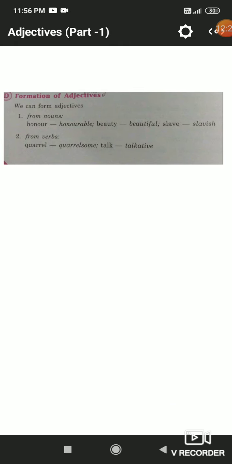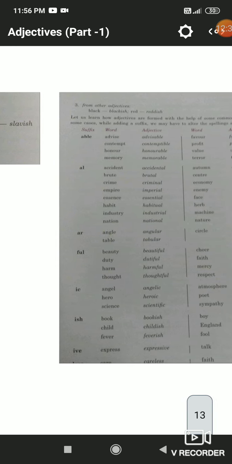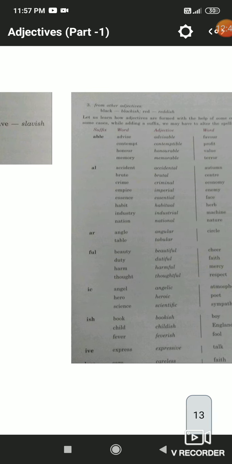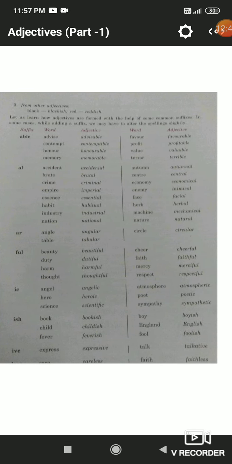Now how to form the adjective? Adjectives can be formed in three ways: by adding suffixes to a noun, a verb, or an adjective. That is our exercise. Suffixes, as we have already discussed, are added at the end of the root word.